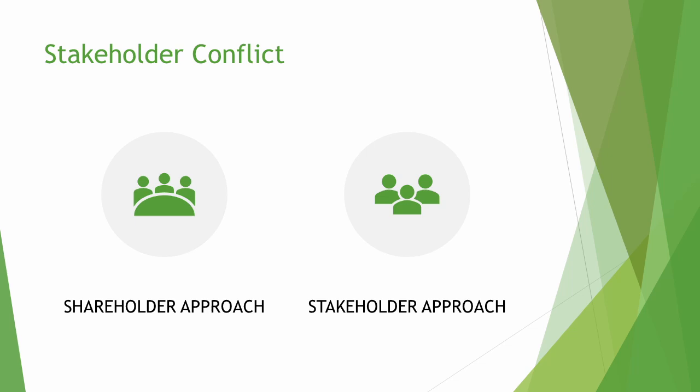There are two approaches a firm can take: the shareholder approach and the stakeholder approach. The shareholder approach is more focused on profits and cutting costs, whereas the stakeholder approach is more focused on long-term investment and boosting sales. However, trying to meet stakeholder objectives may come at a cost, which will cause profits to fall, which conflicts with the shareholders' objectives. As well as this, trying to meet the shareholders' objectives of maximizing profits may negatively affect the other stakeholders, as the firm will be cutting costs and reducing the quality of their products and services.